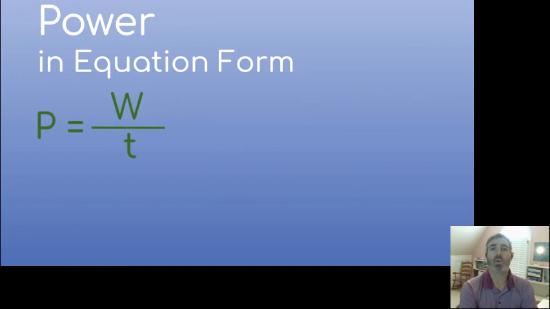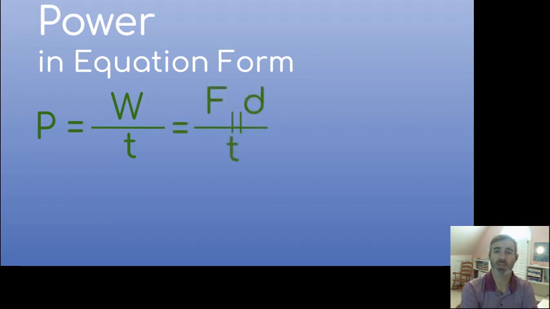So if we delve into that equation a little bit further, power equals work divided by time. We also know that work can be calculated by the force parallel to the direction of motion times the distance. Well, if we look here, we have distance divided by time, which is the speed or the velocity. And so that means we can calculate power by doing the force parallel times the velocity.